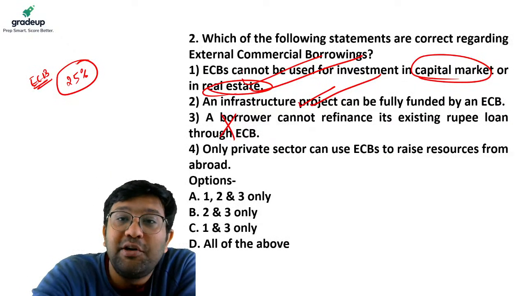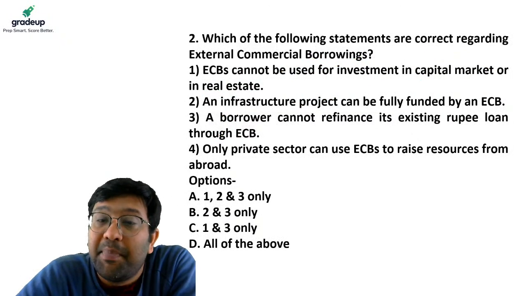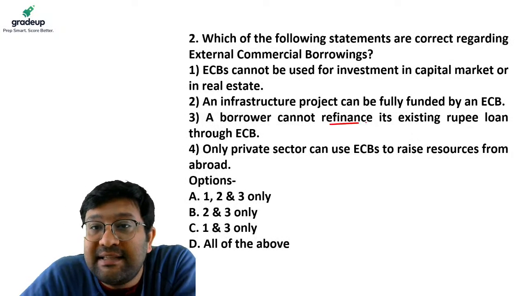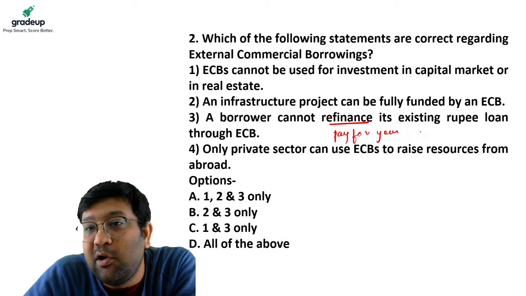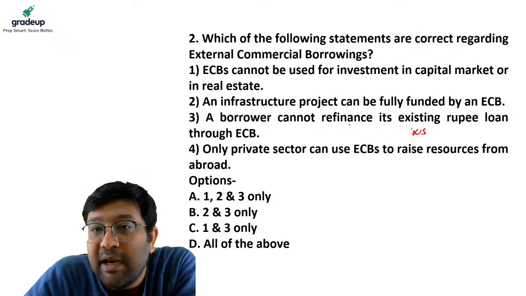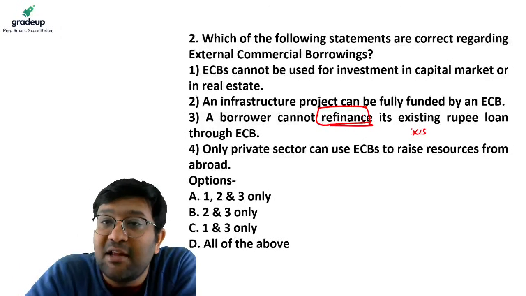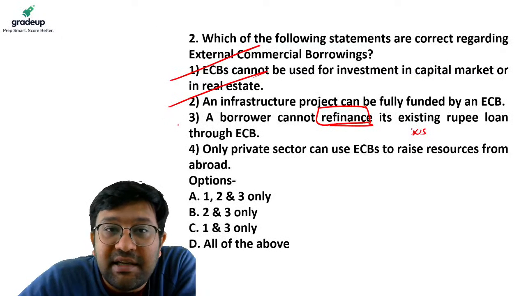Sorry, 3 is absolutely right. You cannot refinance. But you can pay for your loans. So refinancing is not there, but you can pay for your existing loans, though you cannot refinance your rupee loan. So 1 is right, 2 is right, 3 is right.